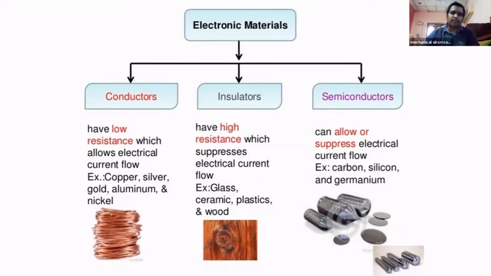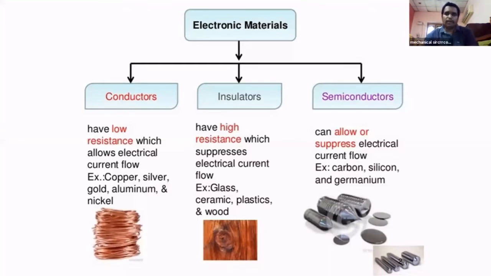Next one is insulators. What is an insulator? Those are the materials which don't allow the flow of electrons through them, meaning they offer high resistance to the flow of electrons. Such materials are called insulators. What are the best examples? Wood, glass, ceramic materials, and plastics are some of the materials which resist the flow of electrons.